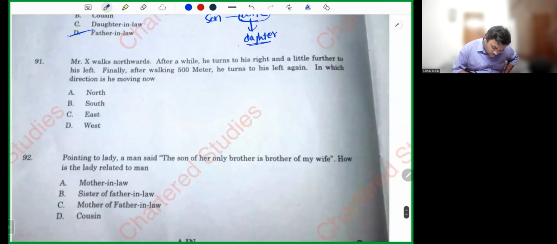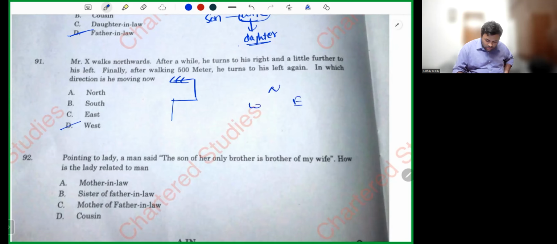Mr. X is walking northwards. After a while, he turns to his right. And a little further, he turns to his left. Finally, after walking 500 meters, he turns to his left again. In which direction is he going now? North, east, west, south. He is going towards west.